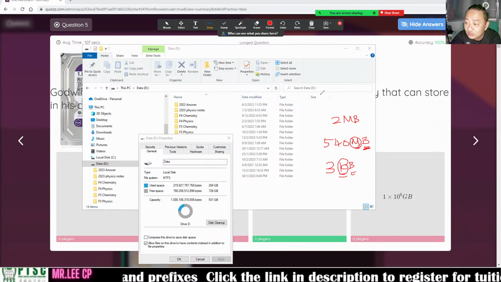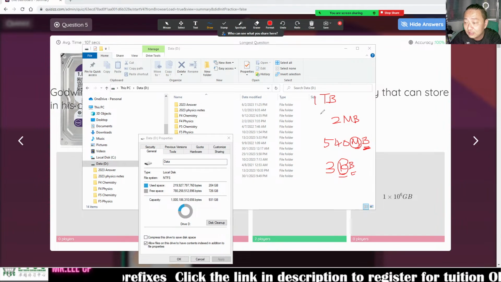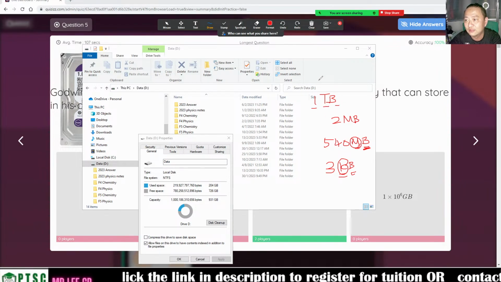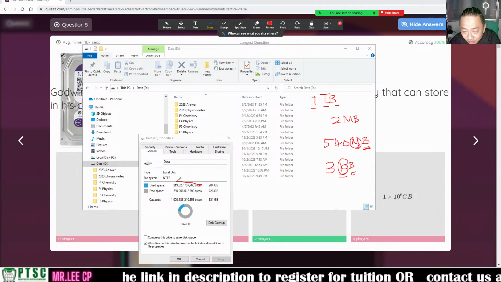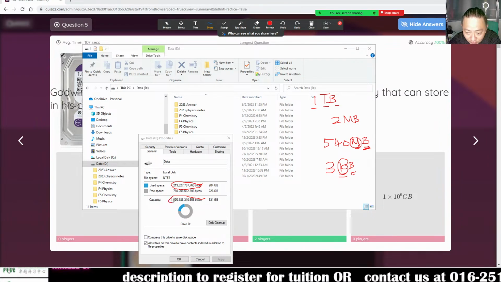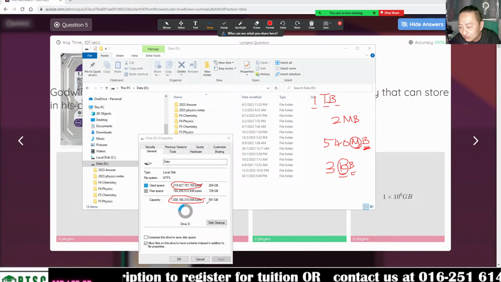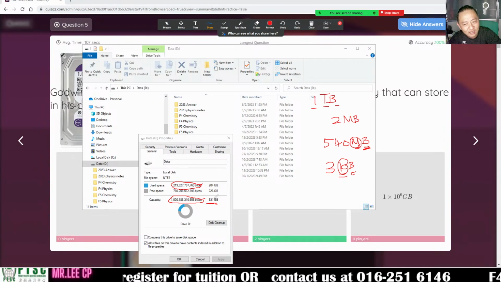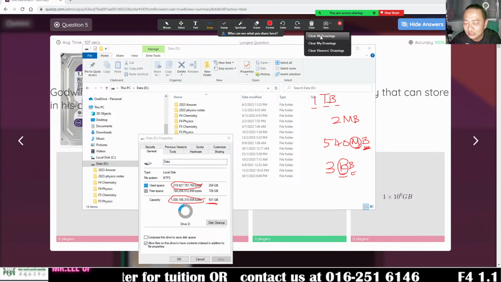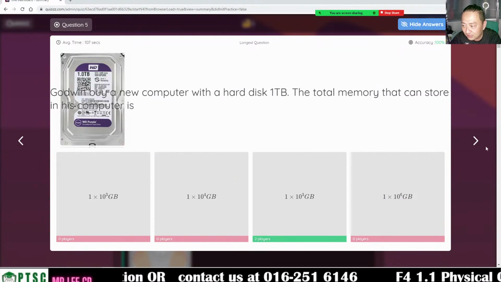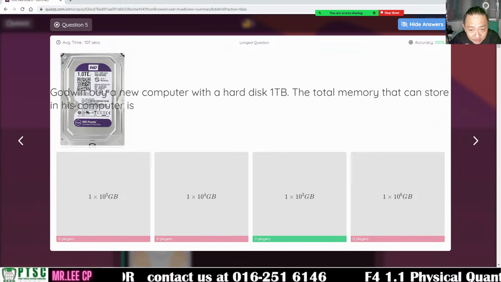We always use TB, 1 TB, 1 terabyte. 1 terabyte is big lah, at 10 to 12. You see my one is 1 TB lah, but the usage is like they will give you the use is about 900 something gigabyte only. Okay, that's how it works. This is 1 TB this.